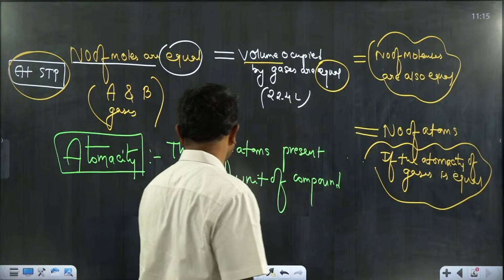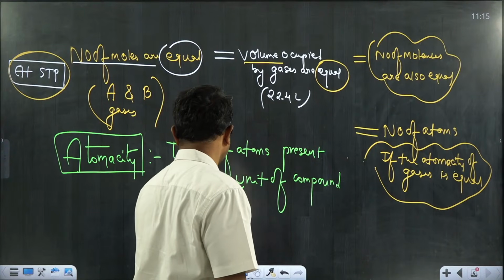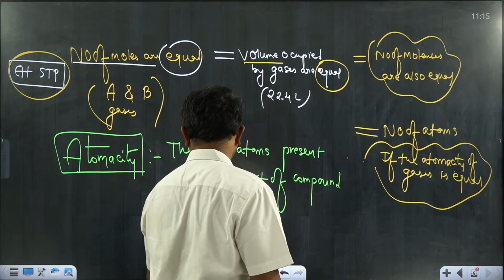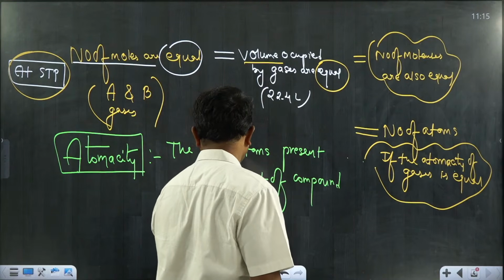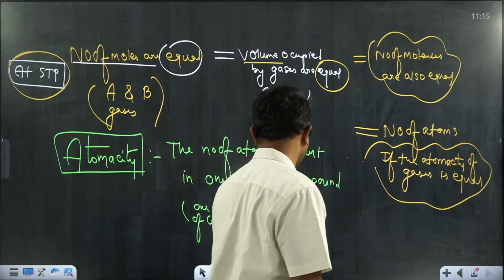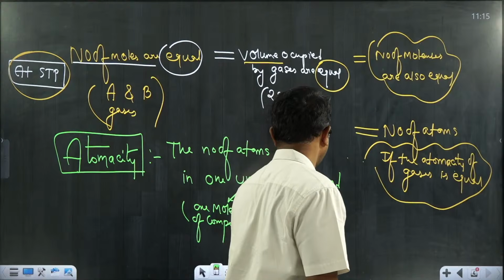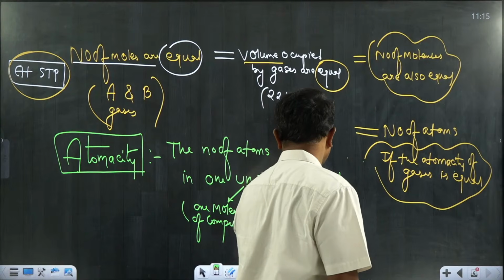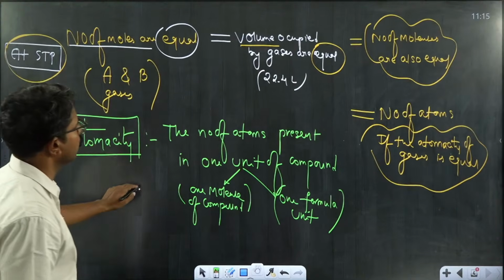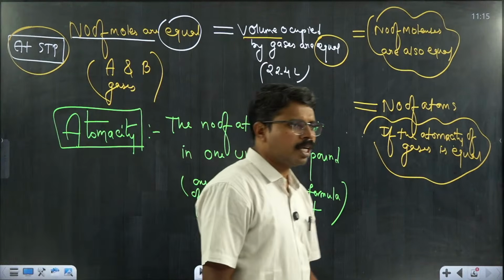For 1 unit, you can take 1 molecule of a compound or 1 formula unit of an ionic compound. Let's try to write the atomicity for a few compounds. Is this point clear?